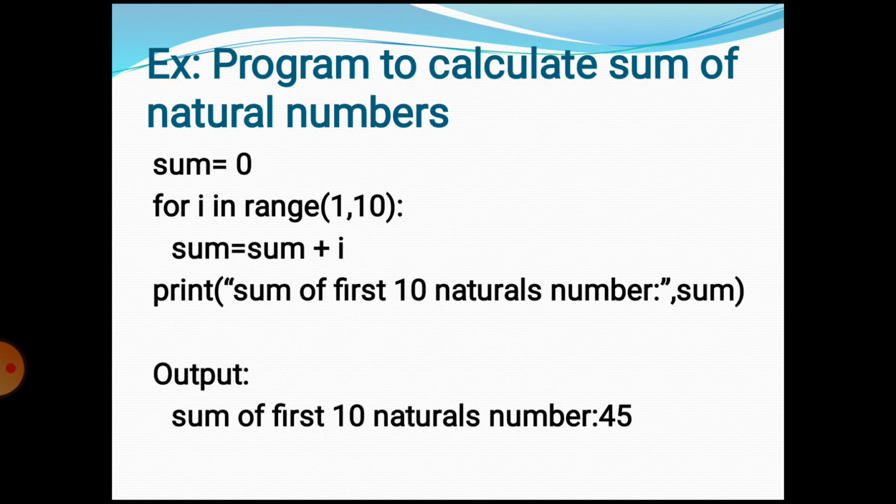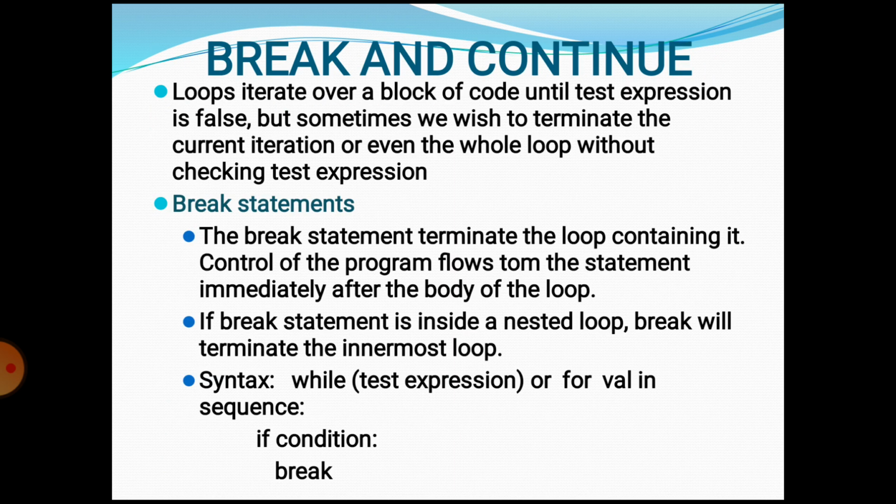One example based on the for loop: a program to calculate the sum of natural numbers. Here sum is a variable, the value of sum is 0. For i in range 1 to 10, sum is equal to sum plus i. Print sum of first 10 natural numbers. It will display 45.